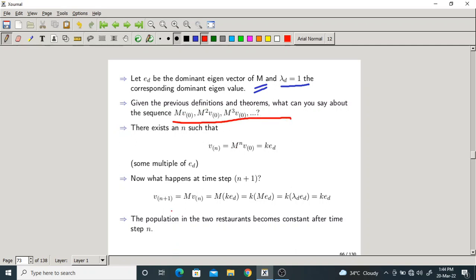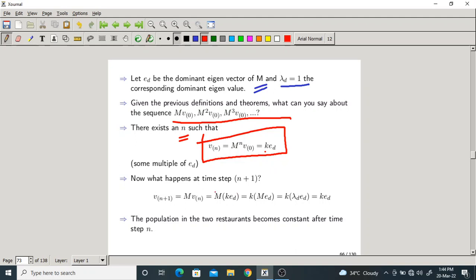Okay, so there exists an n such that n is a timestamp or the number of iterations, you can assume in that sense. V of n, what is that? V of n equals M power n V0. It is approaching some multiple of ED, where k is a multiplication factor, k into ED. What is ED? The dominant eigenvector of matrix M here.